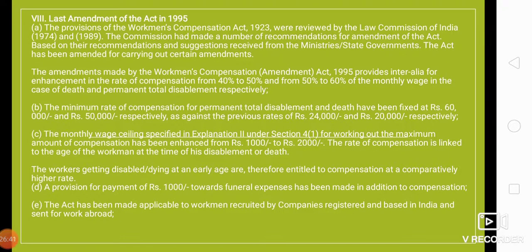Let's move further. So let us see the last amendment of the Act in 1995. So there has been an amendment which was done in the year 1995. Let us have a look at that. The provisions of the Workmen's Compensation Act 1923 were reviewed by the Law Commission of India in 1974 and 1989. Right? The Commission had made a number of recommendations for the amendment of the Act.